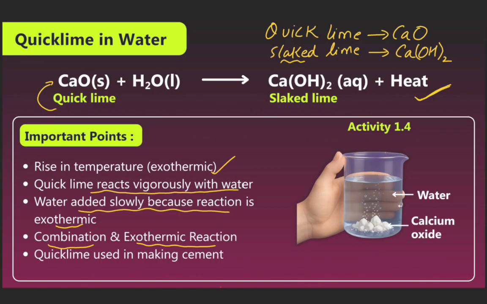Now we can see Activity 1.4. We can see a jar. They are putting water and calcium oxide, quicklime, in it, and we can see the white color in the water in the jar. Now we see the next.